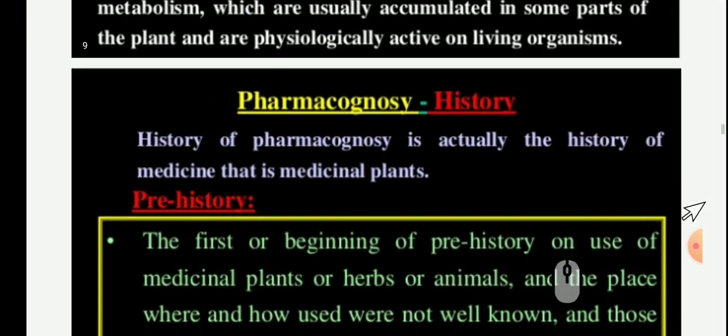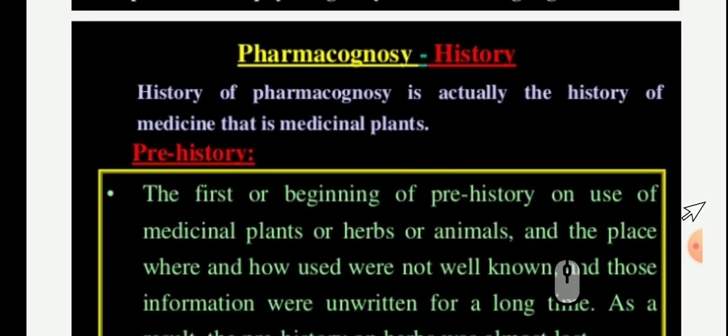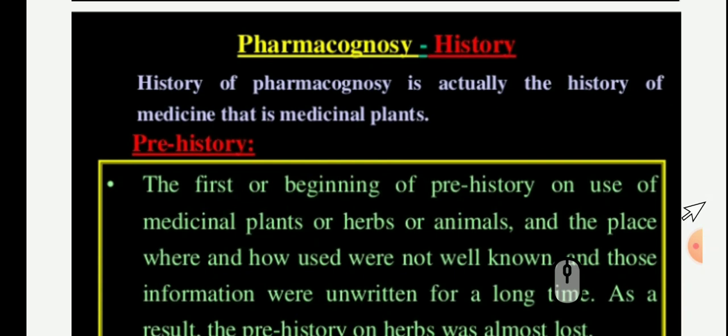Now come to the history of pharmacognosy. The history of pharmacognosy is actually the history of medicine, that is, medicinal plants.